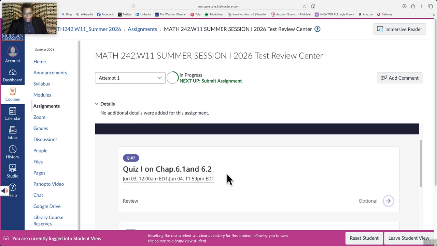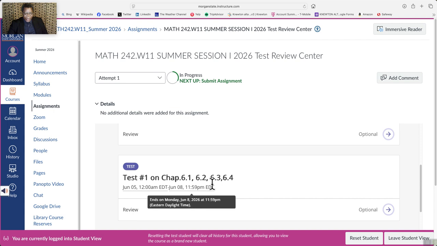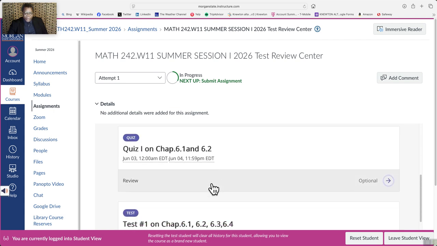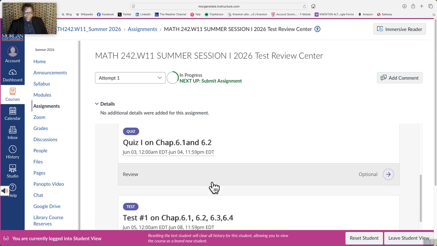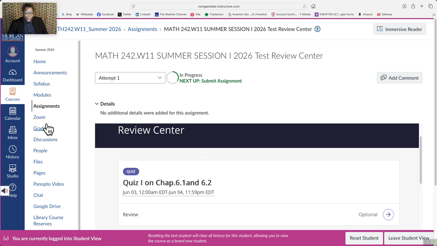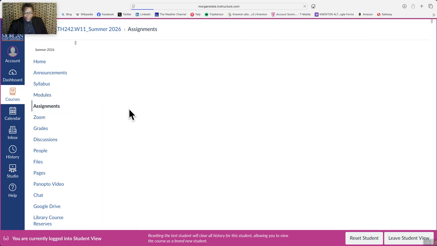Same thing with the tests. Everything is given here. The best way to prepare for those tests and quizzes is to do the review test and the review quiz, under the test review center. So where's the location of the test review center?